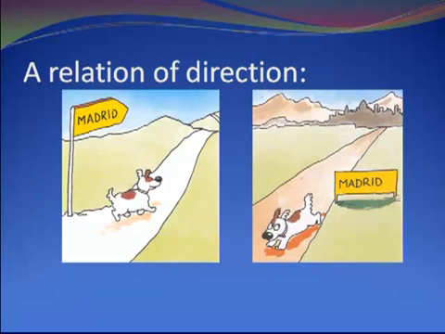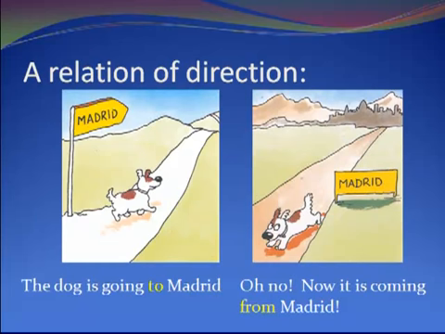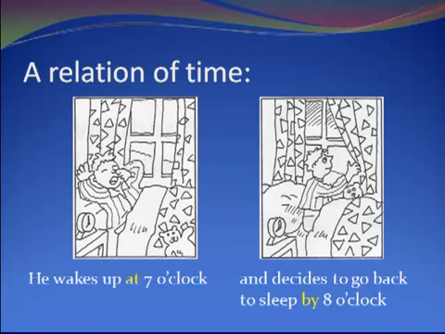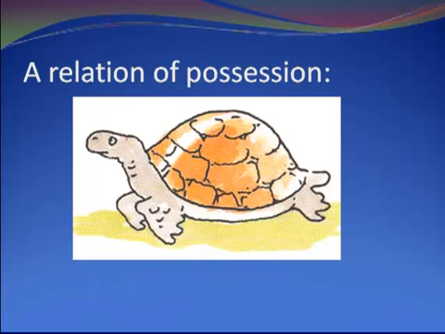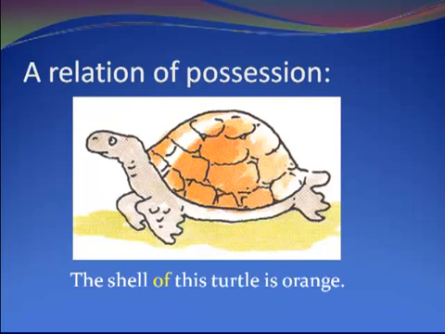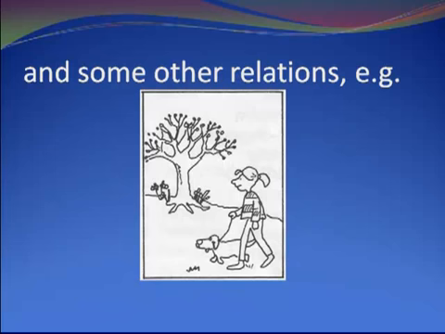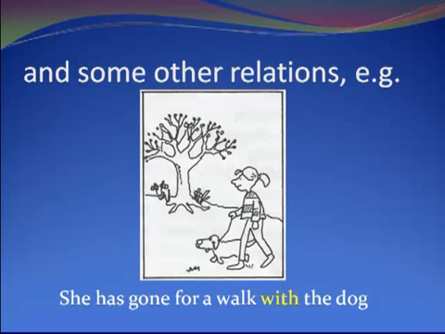You can have a relation of direction. So the dog is going to Madrid. Oh no, now it's coming from Madrid. To and from are the prepositions. You can also have a relation of time. So you can say he wakes up at 7 o'clock and decides to go back to sleep by 8 o'clock. So at and by are the prepositions. You can have a relation of possession. So you can say the shell of this turtle is orange, and of is the preposition here. You can have some other relations. For example, you can say she has gone for a walk with the dog, and with here is the preposition.